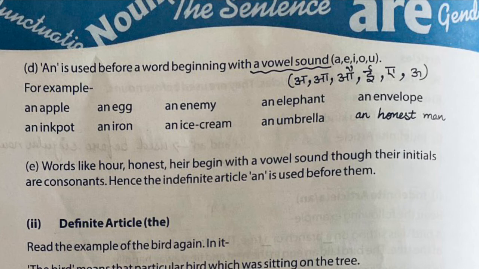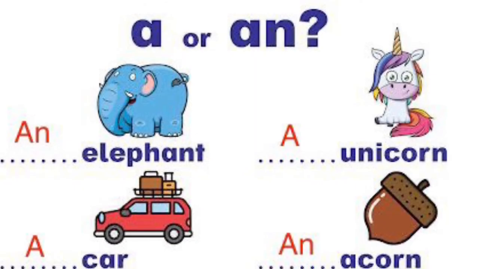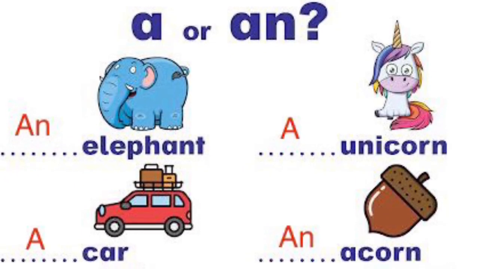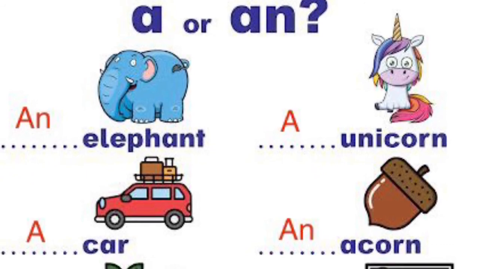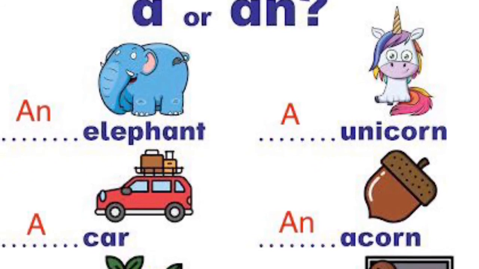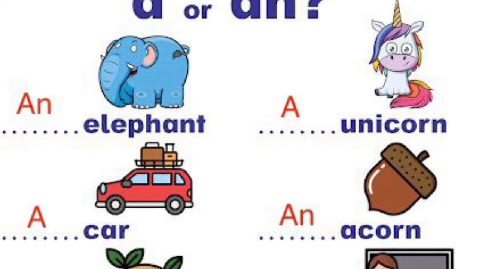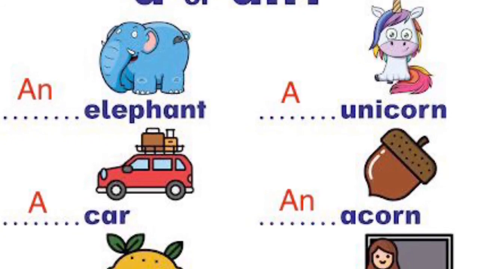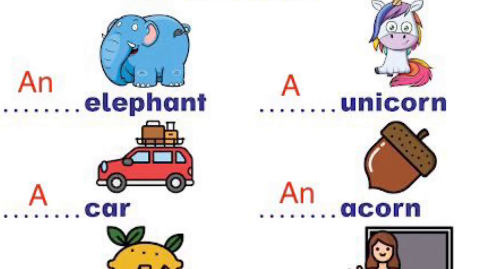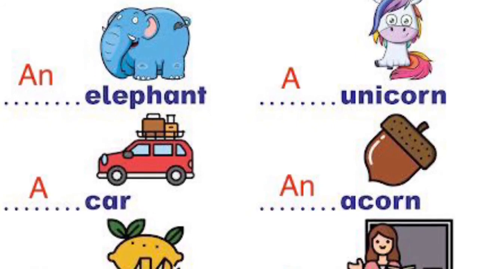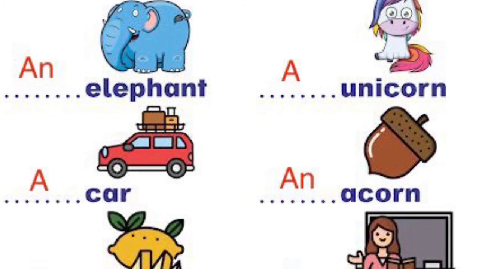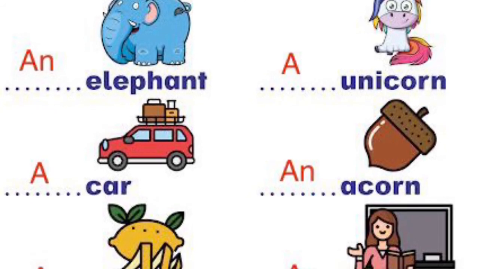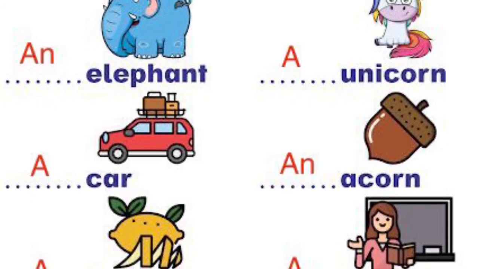Please check the word by speaking whether it is giving the sound of a consonant or the sound of a vowel. Now please look at this worksheet where we are asked to fill in the blanks with a and an. So first of all, elephant, so an elephant. Unicorn, no doubt the word is starting with U, a vowel, but it is not giving the vowel sound, so that's why a unicorn.